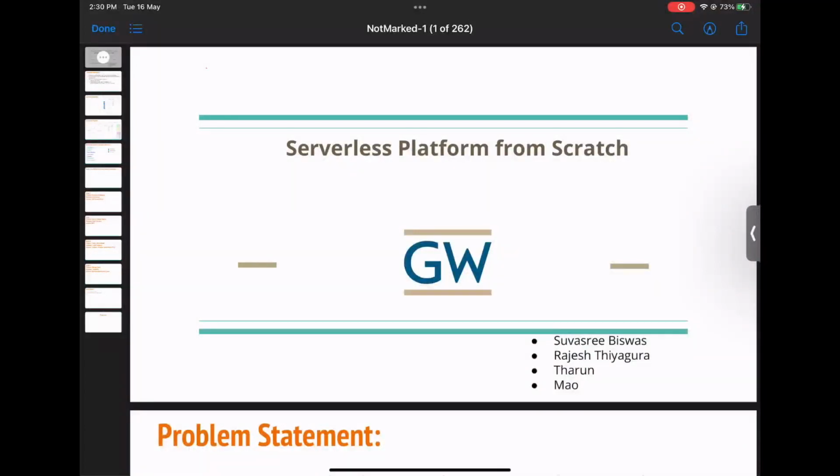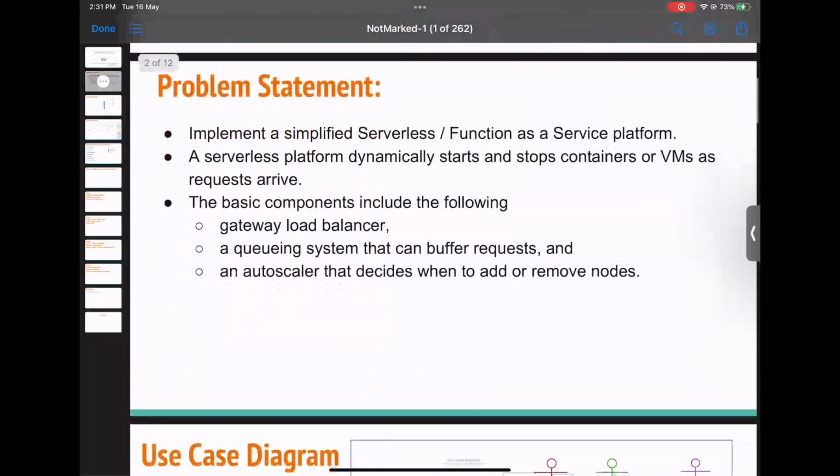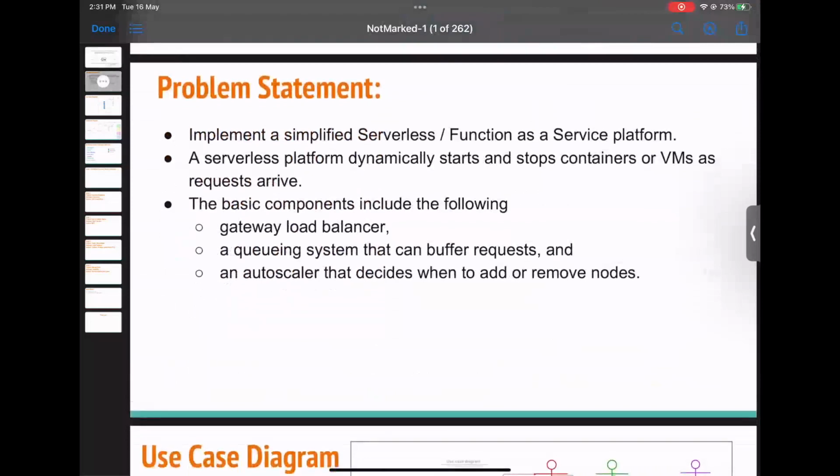We are gathered here today to see the demo of a function as a service platform, specifically an Arithmetic as a Service platform. The team members would be myself, Rajesh, Tarun, and Mao. Let's take a closer look at the formal problem statement.